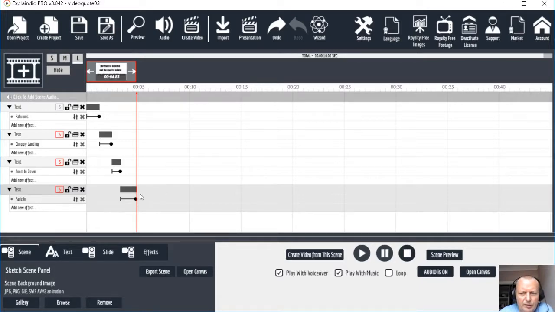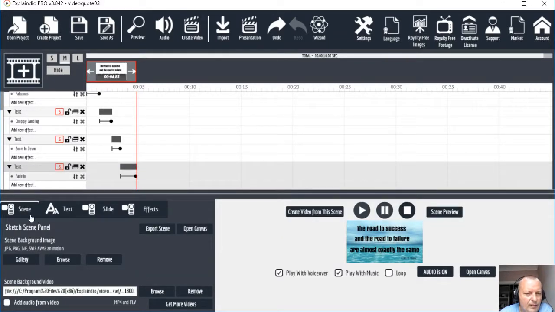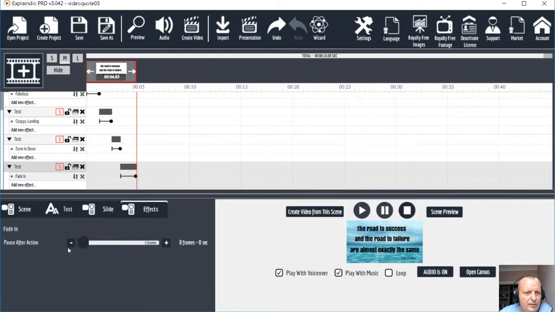So what I'm going to do, I'm clicking on this last one. Let's just make this a bit smaller. And under here, under effects, you can just pause. Here it says pause after action. So in this case, I want it to add on another 5 seconds. So it's going to keep playing the music and the video for 5 seconds.